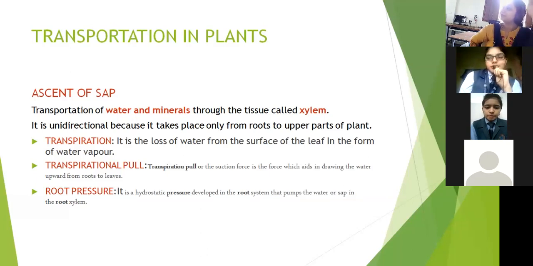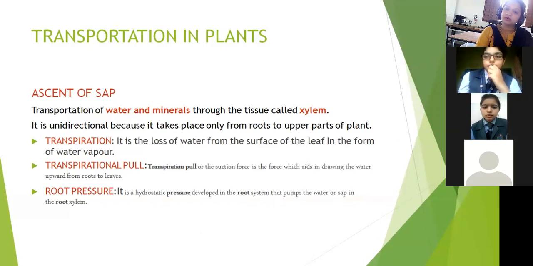What is transpiration? Loss of water. From where is the loss of water taking place? From the surface of the leaf. When is it taking place? Is it a process of excretion? Okay, it is a process of excretion. I did not cover this topic yet, later we can summarize it and relate it there. Why is it taking place? How is it taking place?